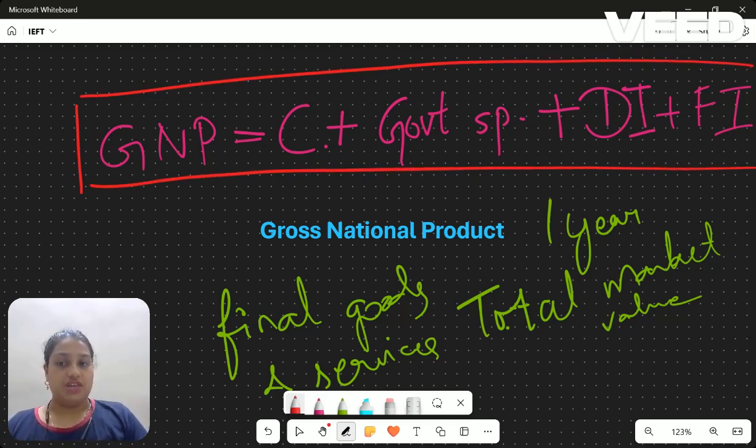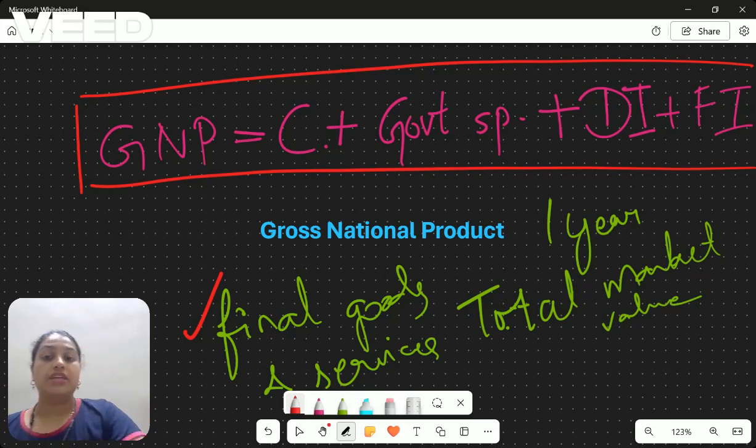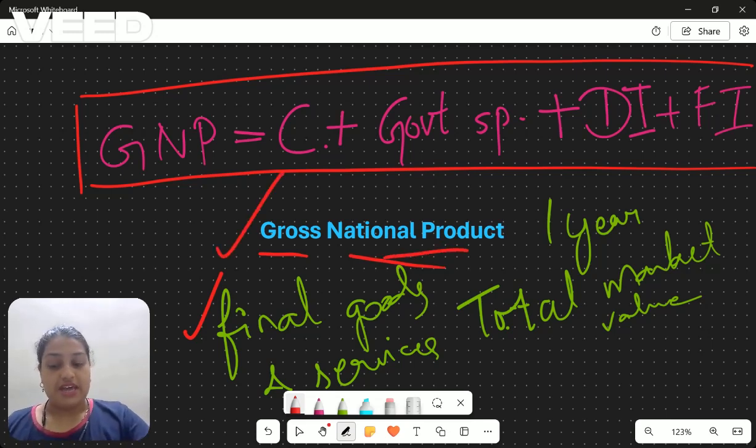Now for this GNP, one more thing that you have to notice, GNP only includes the final goods. They will not take into consideration those intermediate goods that are used to produce the final good, because if they include them again and again, duplication will occur. So that is gross national product, GNP.